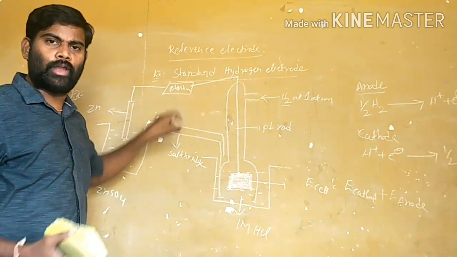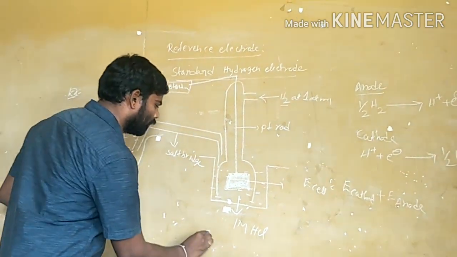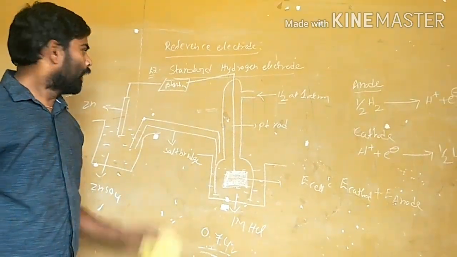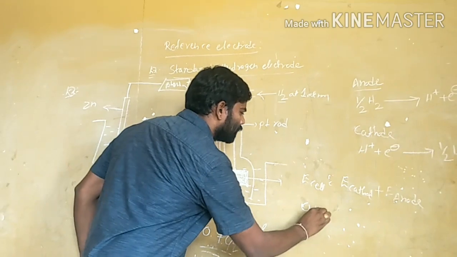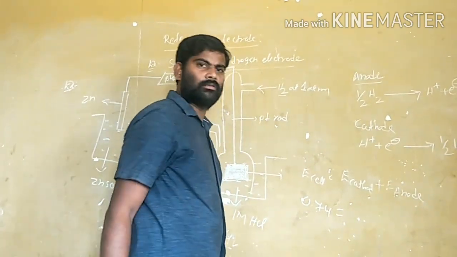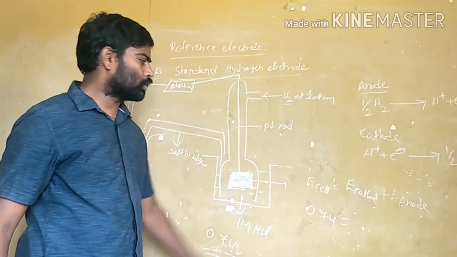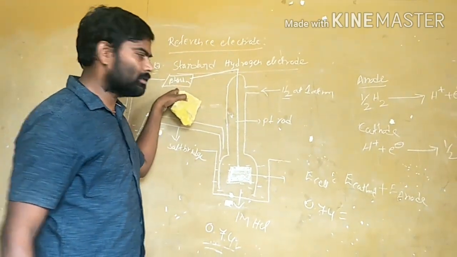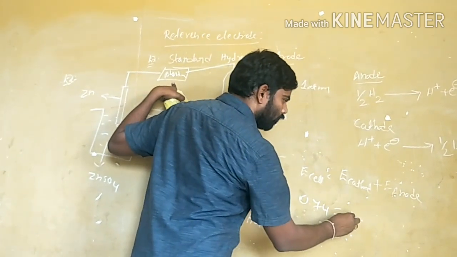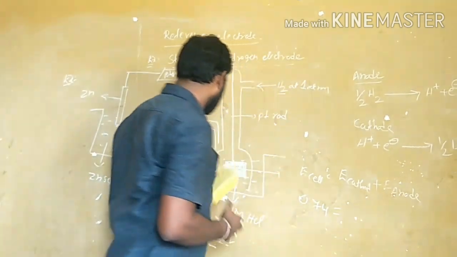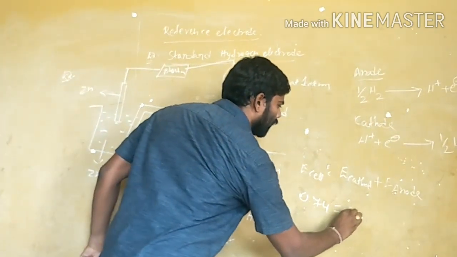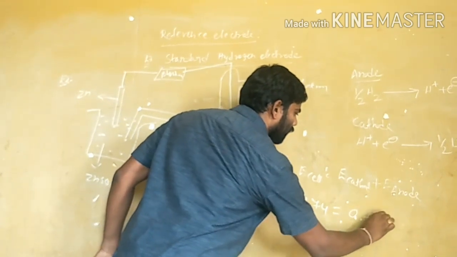The potentiometer is showing the value of 0.74. That is the total E cell value, 0.74, obtained by combining these two. So E cell is E cathode, that is 0, plus E anode.